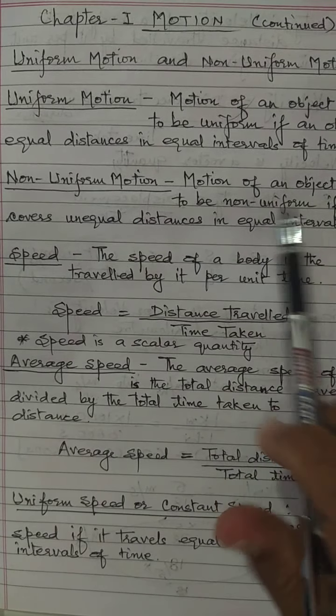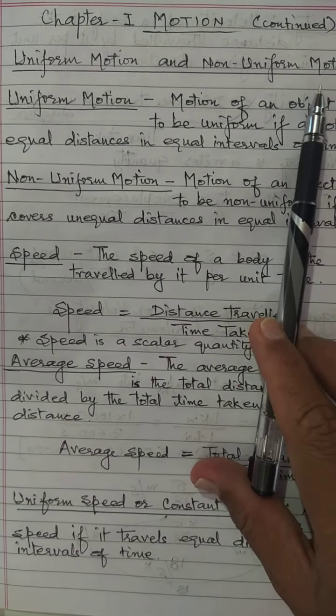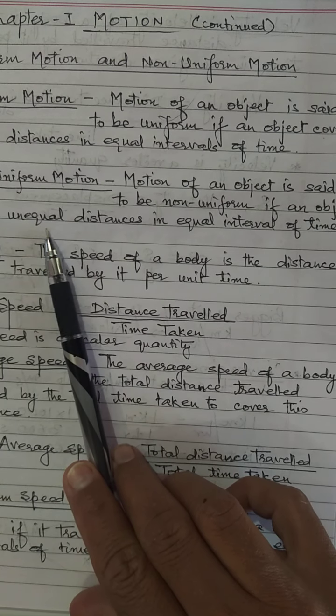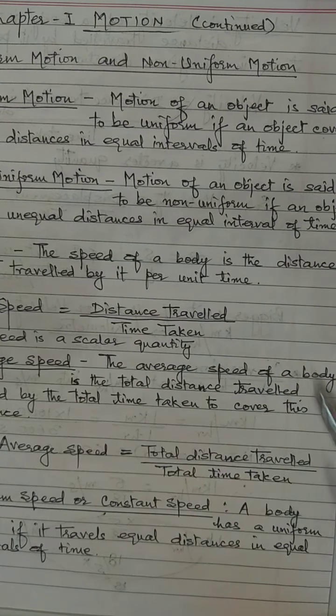Now we will continue our chapter. Next topic is uniform motion and non-uniform motion. Uniform motion. Motion of an object is said to be uniform if an object covers equal distances in equal intervals of time. Non-uniform motion. Motion of an object is said to be non-uniform if an object covers unequal distances in equal intervals of time.